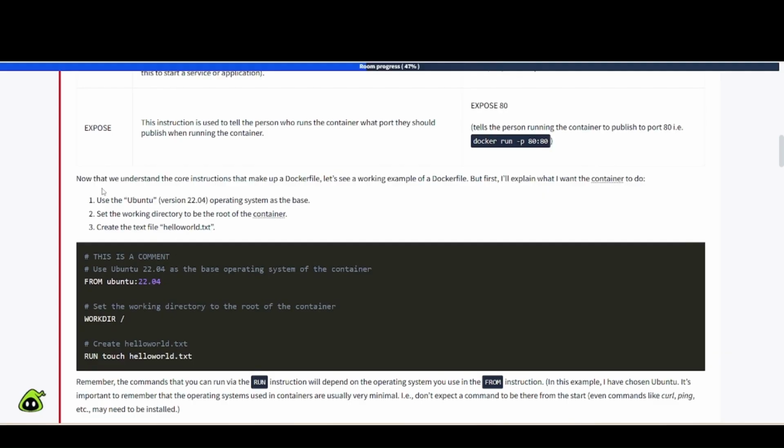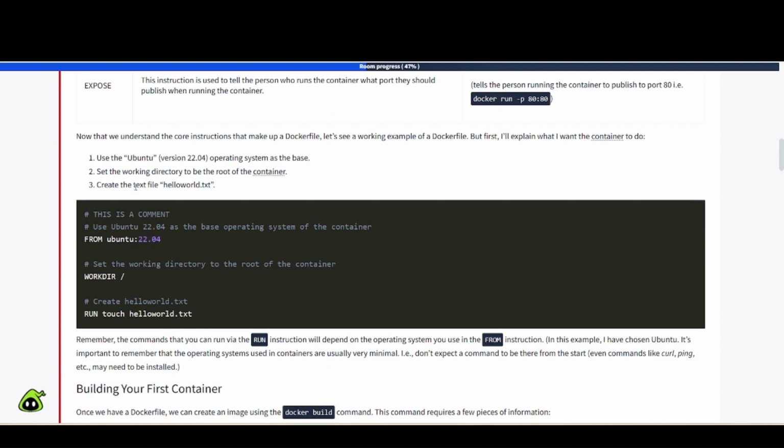Now that we understand the core instructions that make up a Dockerfile, let's see a working example of a Dockerfile. But first, I'll explain what I want the container to do. Number one, use the Ubuntu version 22.04 operating system as the base. Number two, set the working directory to the root of the container. Number three, create the text file helloworld.txt.